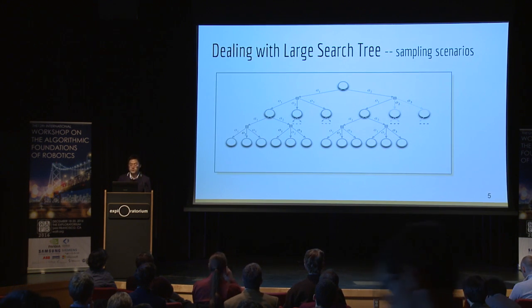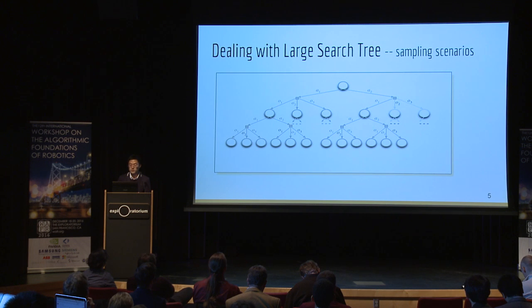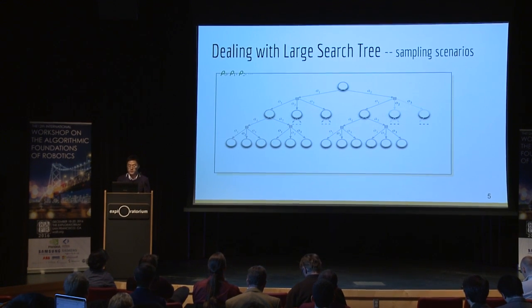So, to deal with the very large search tree, I'm going to make use of a very general idea. Let's think of uncertainty as just many possible future scenarios. Maybe it's possible to make the right decision by considering a representative subset of the scenarios instead of all. So we represent the scenario as a sequence of random numbers.